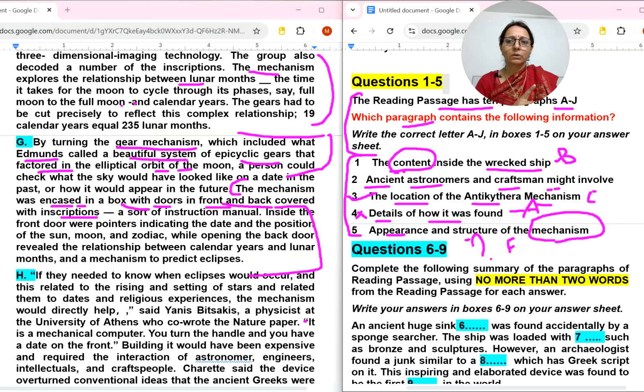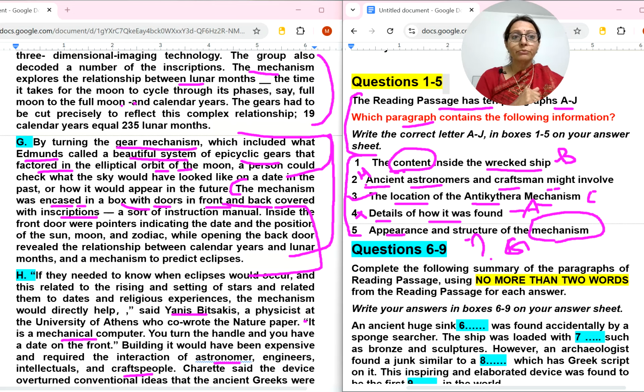Okay, now coming to H number paragraph. If they needed to know when an eclipse would occur and this related to the rising, so what they are asking, astronomers and craftsmen might involve setting of stars. This person's name is here, a physicist at the University who wrote in Nature: if it is a mechanical computer, you turn the handle and you have the date on the front. Building it would have been expensive. Astronomer is there, craft people is also there, so I will not read it more. So I will straight away mark this H number with second number.